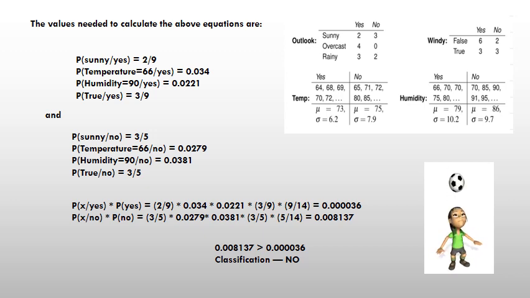Now for no: P sunny given no, P temperature is equal to 66 given no, P humidity is equal to 90 given no, P true given no. To calculate the likelihood of both yes and no, we have this particular formula. So we got the probabilities of both yes and no, and we can say the classification is no.